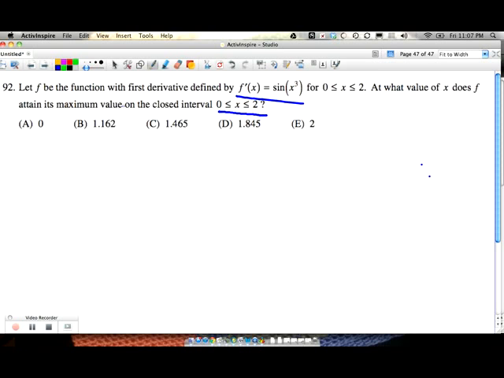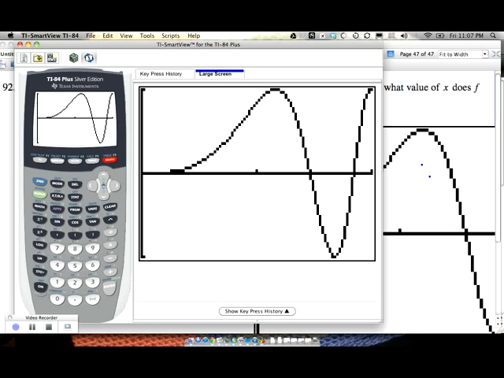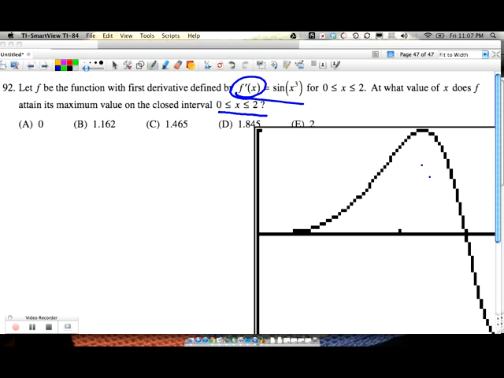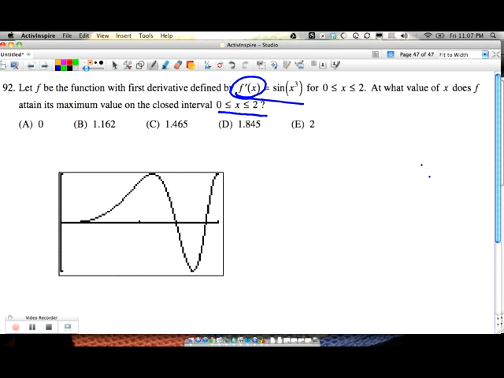Okay. And this is the derivative that we have. So if we have the derivative, we've got to understand how that is going to help us. The derivative tells us about slopes. And we know that if we're trying to hit a maximum value, the maximum occurs when we have a positive slope before and a negative slope after. So here's the positive, here's the negative. So we're looking at this value right there. That's the zero that we want to figure out.